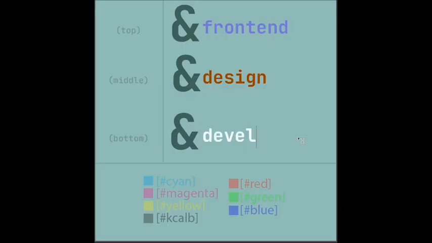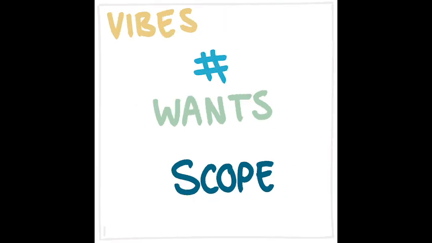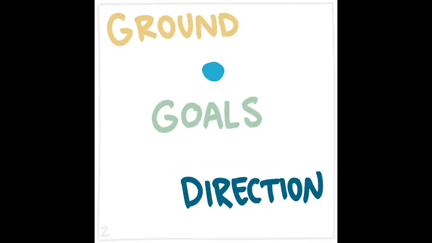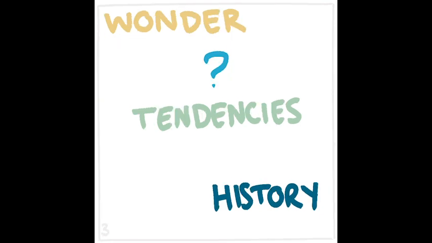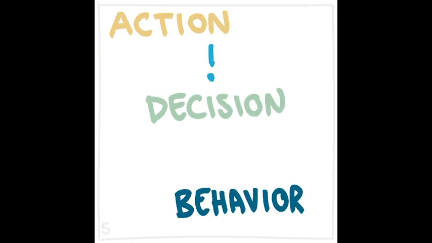If you're on a front-end design or development team, you might think of them this way. Potential is like range, or a list of options. Vibes are kind of like scopes or facets. Ground is kind of like the direction or goals of something. Wonder is like tendencies or history. Value can be thought of like weight or salience. Actions are like decisions or behaviors.